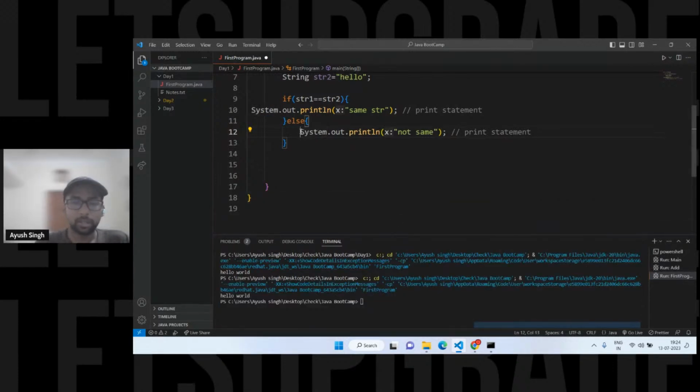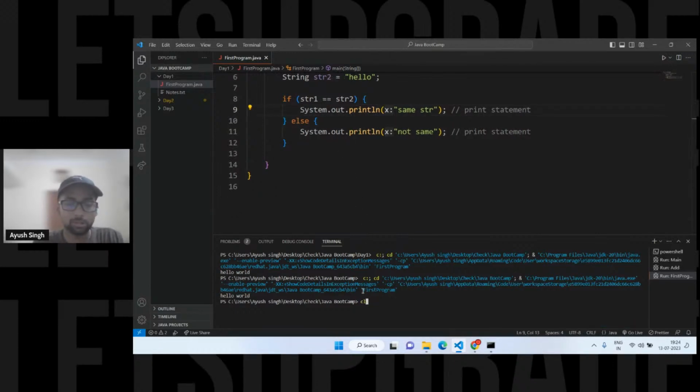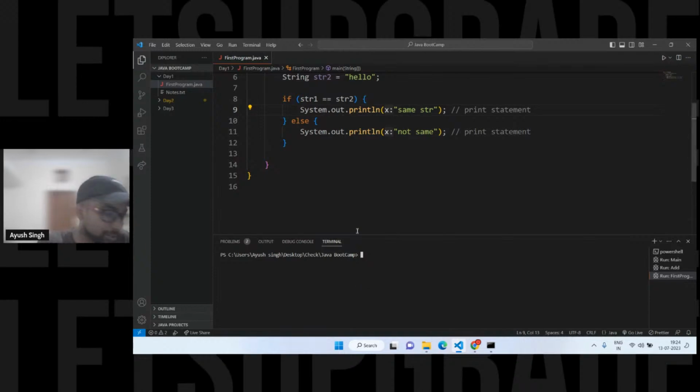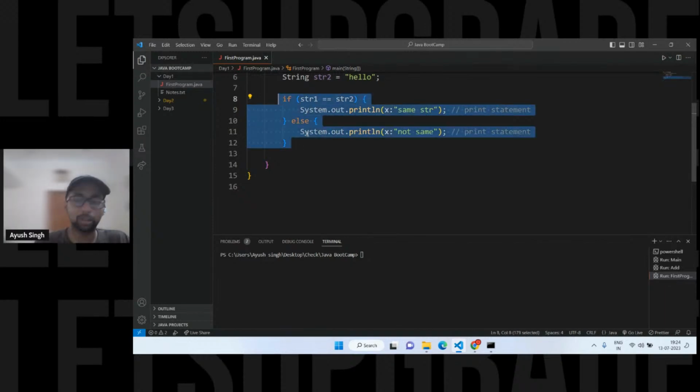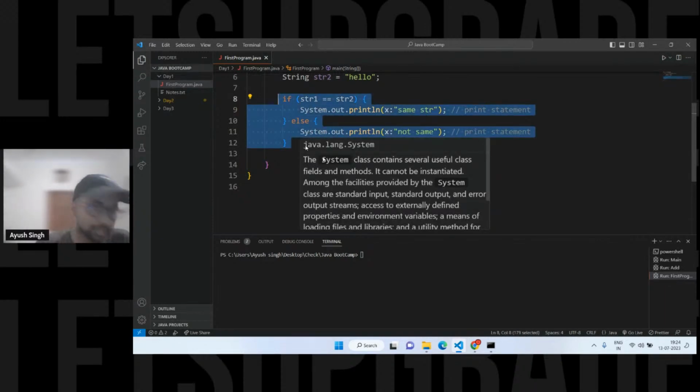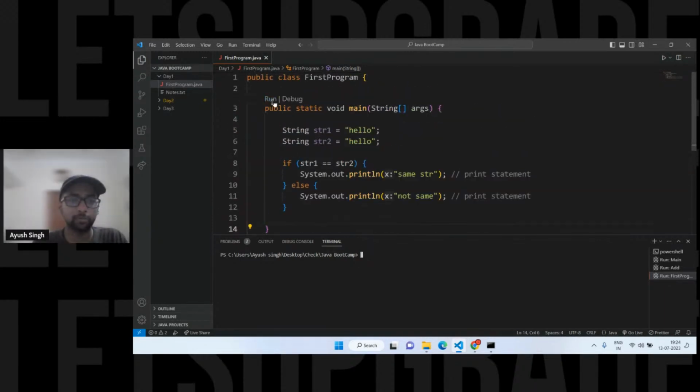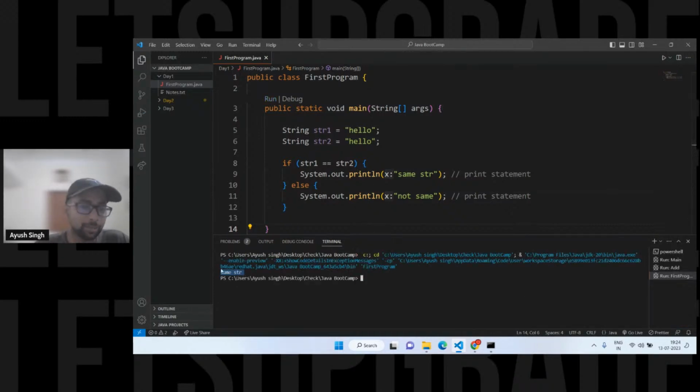Now tell me what we are going to see. If I run the program, what will happen? Can anyone tell me in the chat box? Just be quick, we don't have much time. There is a difference between double equal to and the equals method, which is used with the new keyword. What are we going to get in the output? Be fast, guys. Same string, exactly. If I run this program, you'll get same string.